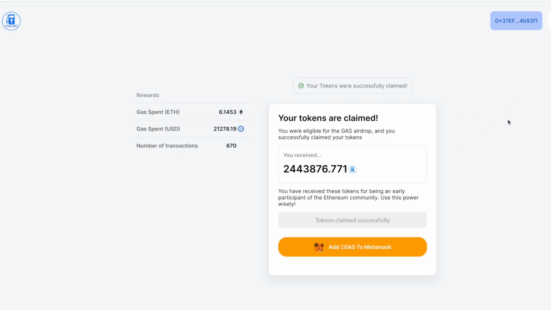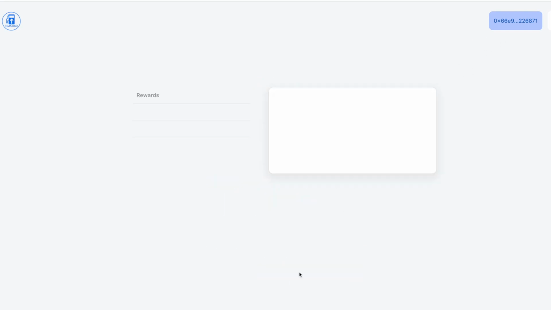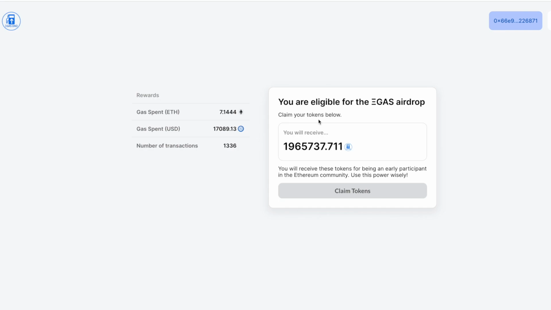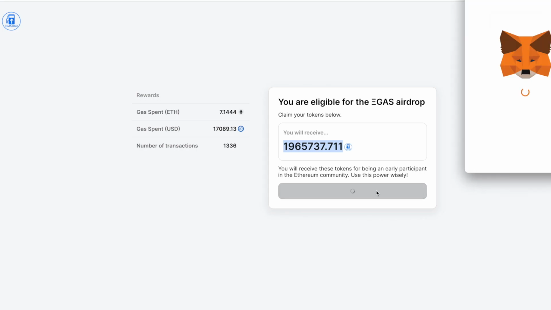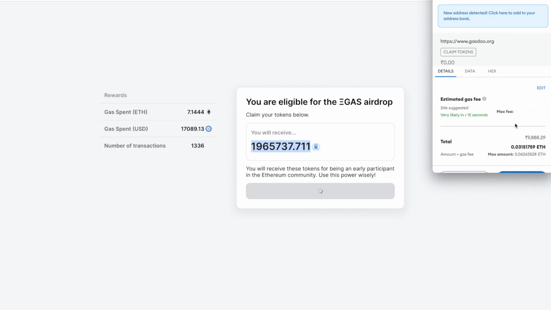But on top of this, I also have another account, so I'll log into that. Okay, so I'm now logged into another account as well. I'll click on claim tokens, and from that account as well, I have spent somewhere around 7 Ethereum. So I'm eligible to claim this much. Okay, so if I click on claim tokens, let's see how much is the gas fee right now. If it is less, I might just end up doing it, no, it's still higher.